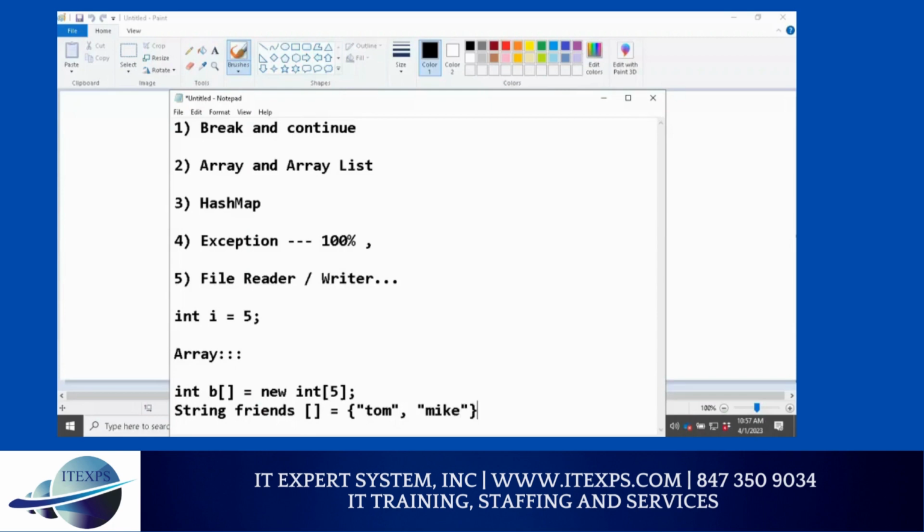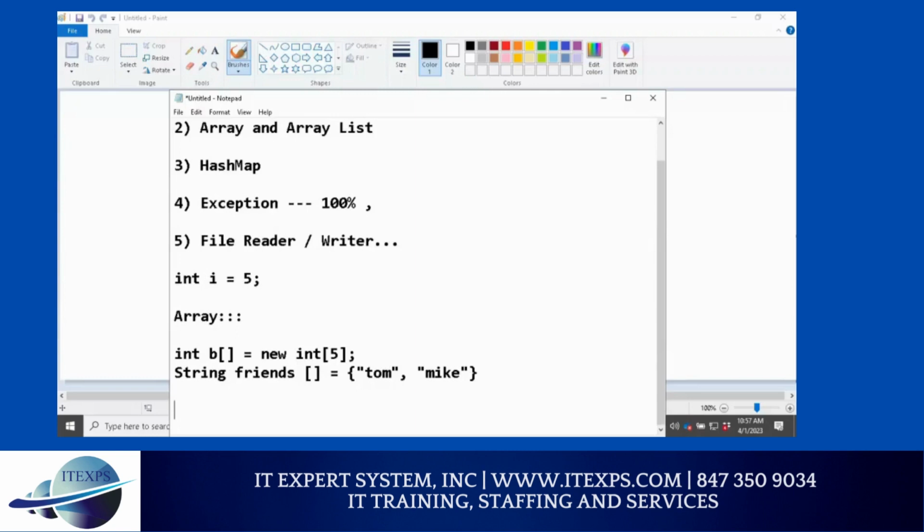There is a problem. It is a fixed size. It's not dynamic. So to solve this problem, Java came up with array list. Array list means it can shrink, it can expand. So array list is a little bit advanced version of array. Array has a fixed length, has a memory problem. And in array, you have to loop in order to find an item. There is no way you can say, give me the 5th item, give me the 6th item. You have to go through the thing.